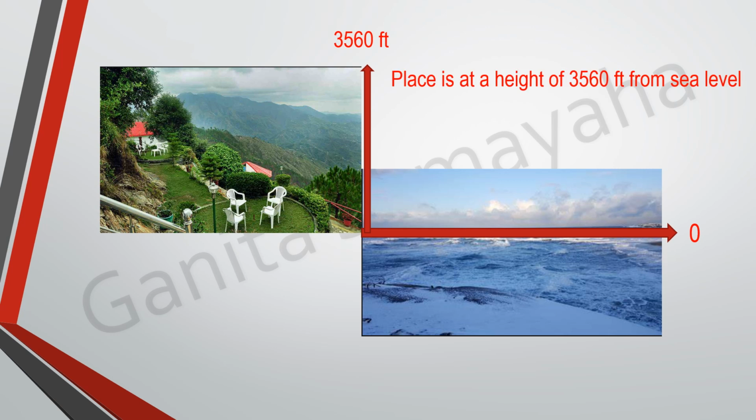We say that this place has a height of 3,560 feet from sea level. Mathematically, how do we denote this? We write it as plus 3,560 feet. Is it clear, children? Any measurement above the sea level, we denote it as plus that number.